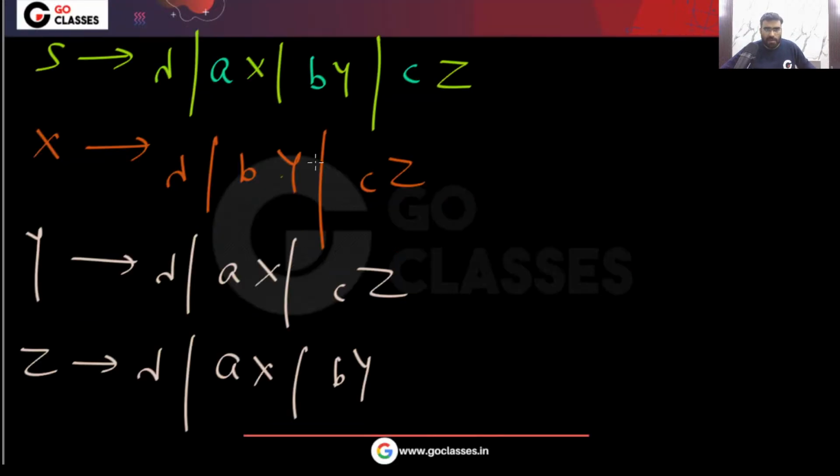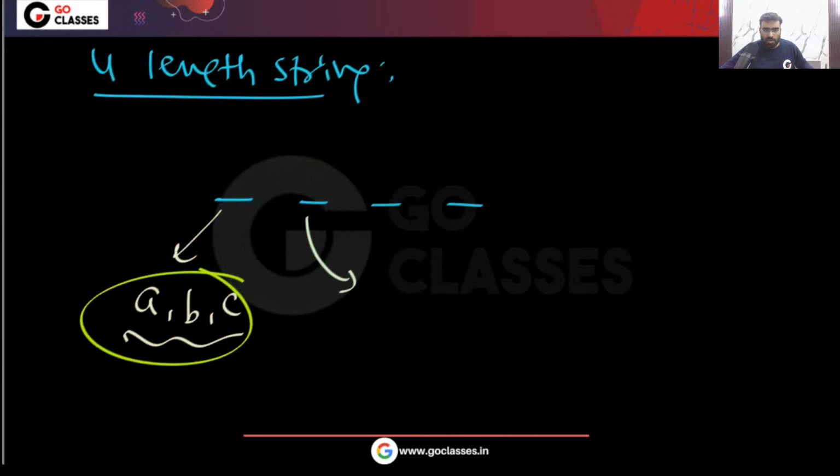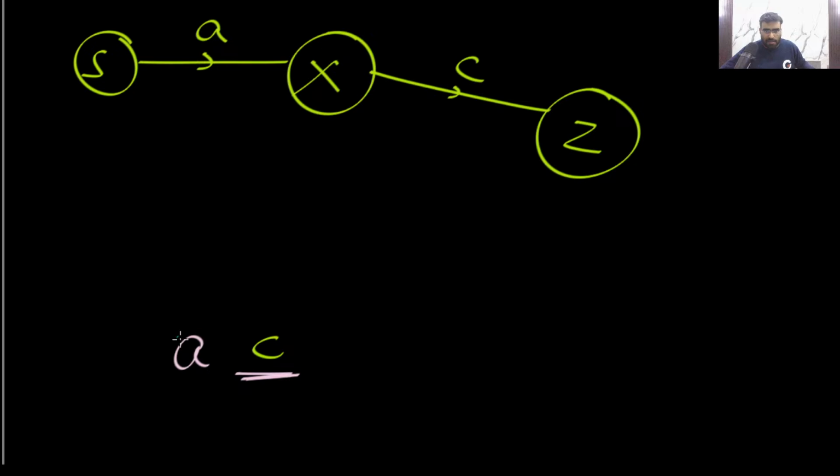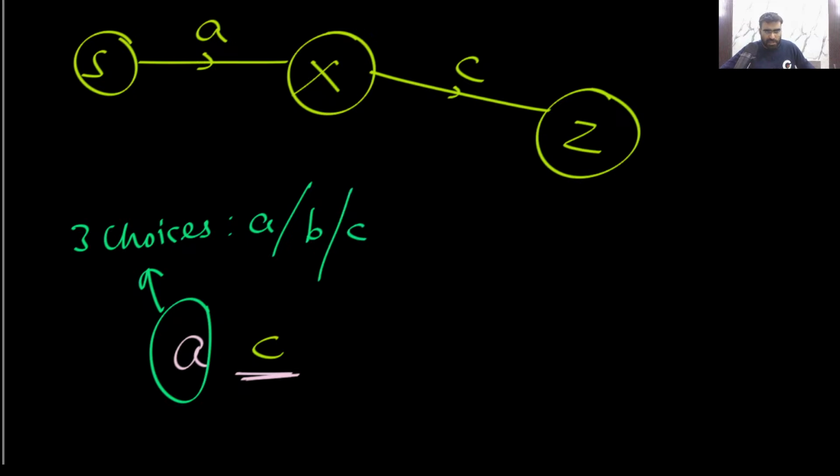Look at this grammar: from X, you can generate B or you can generate C, then you will go to Y or Z. If you take C, you will go to Z. So for the second position you have 2 choices, while for the first position there were 3 choices: A, B, or C.